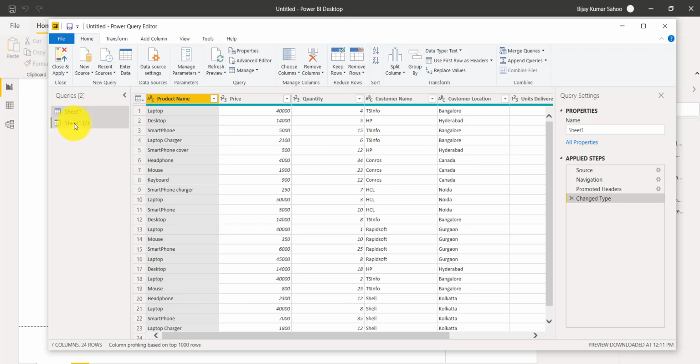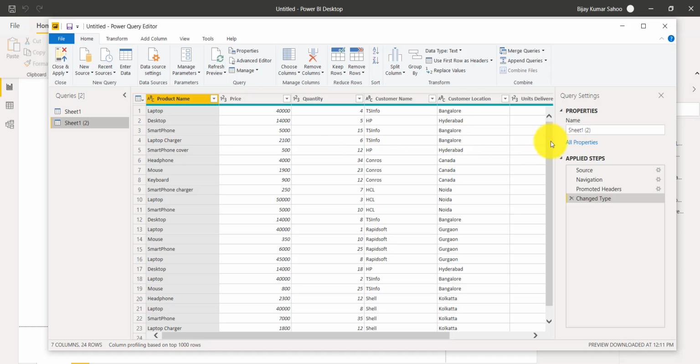If you have multiple tables, you can see multiple data here, the other selected data sources will populate. So this is your left pane, so you can select the particular query which you want to work with. The center one is the data pane, where you can see, based on the query, whatever query you have created, the data here.